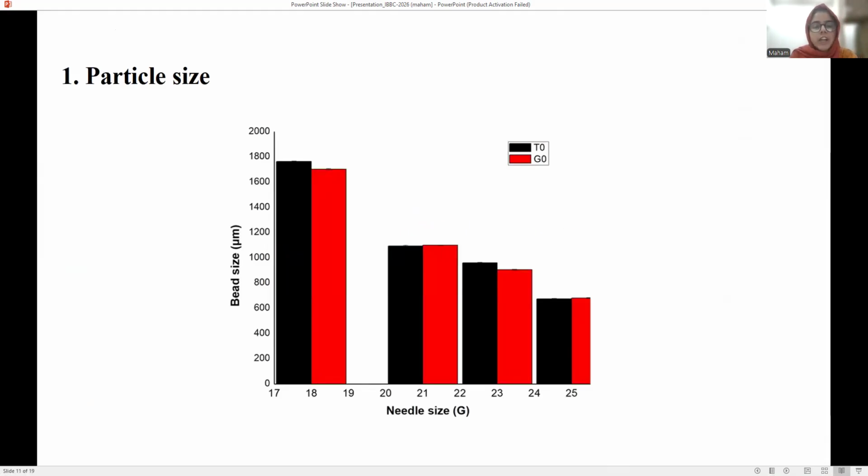I have determined the particle size using 18 gauge, 21, 23, and 25 gauge syringes. As you can see, the smaller the gauge number, the higher the particle size. This is because the particle size depends on the cross-sectional area and interior diameter of the needle tip. The 18 gauge needle has a larger cross-sectional area and interior diameter as compared to the 21, 23, and 25 gauge needles.